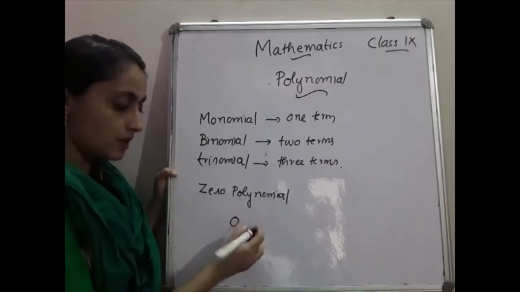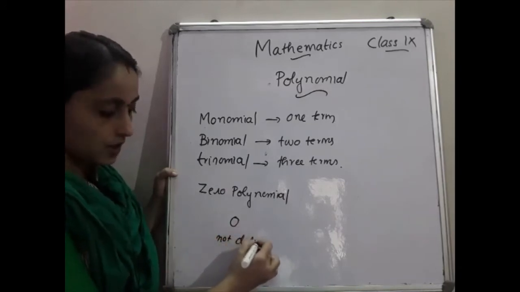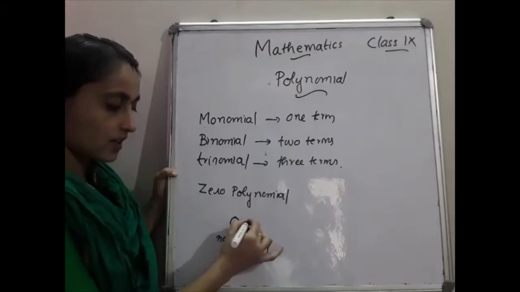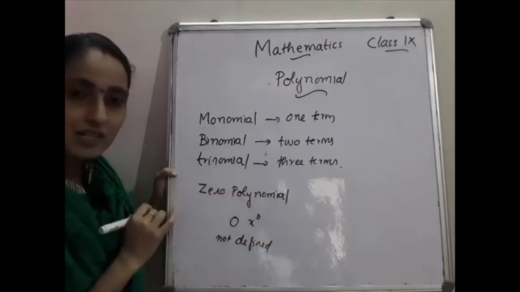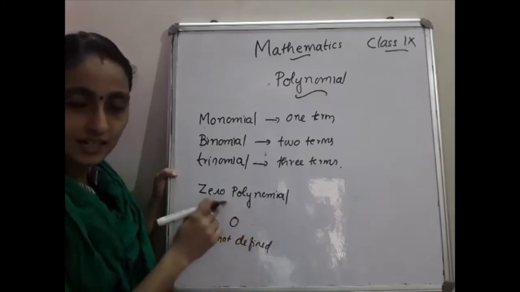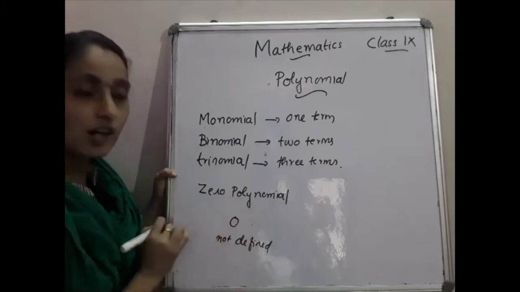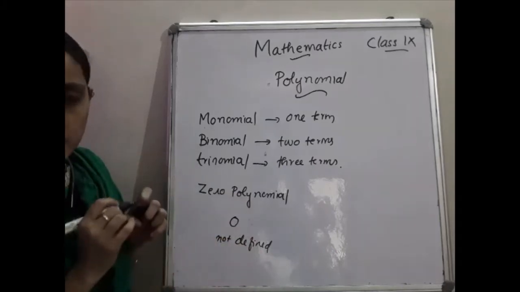And the degree of the zero polynomial is not defined, because you can write it as 0 times x raised to 0, but that will not be 0 into 1. That means it will not be defined. So we can say that the degree of the zero polynomial is not defined. That also you have to keep in mind.